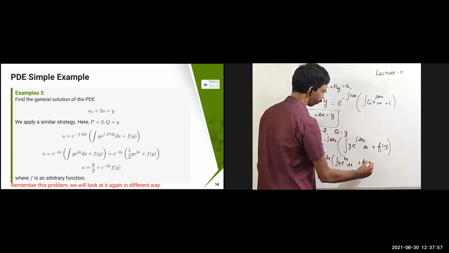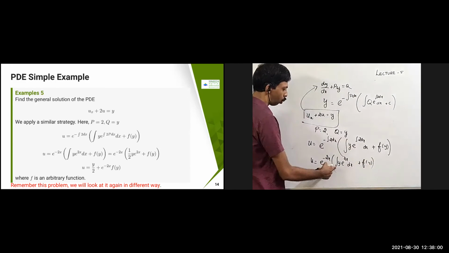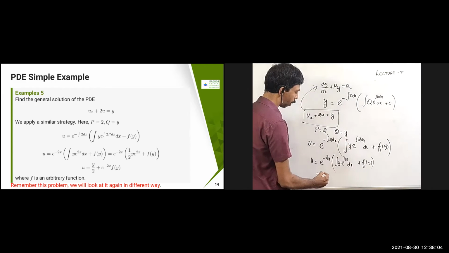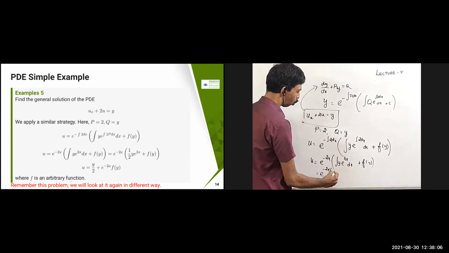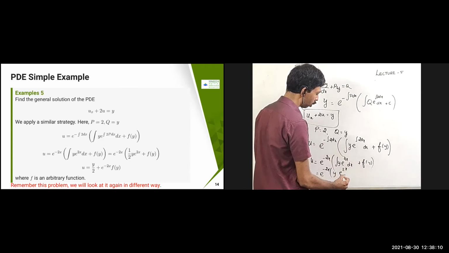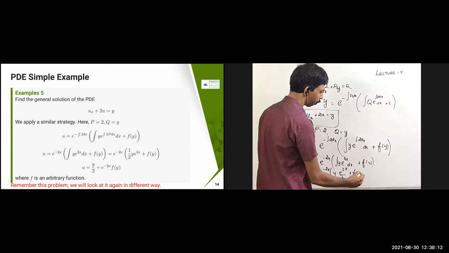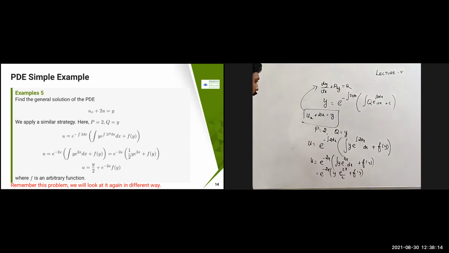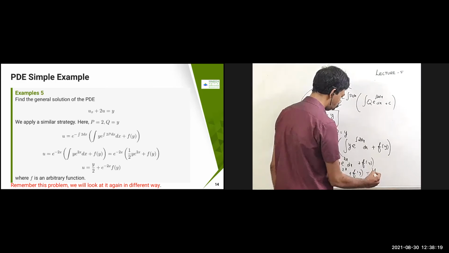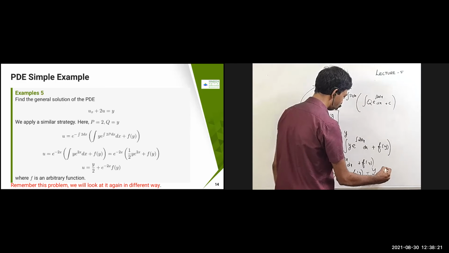Y is independent of x, so I can just take it out. Therefore this is going to become e power minus 2x, y into, this is e power 2x, so we get e power 2x by 2, plus f of y is going to come. Or you can write it as y by 2 plus e power minus 2x into f of y, both are same.